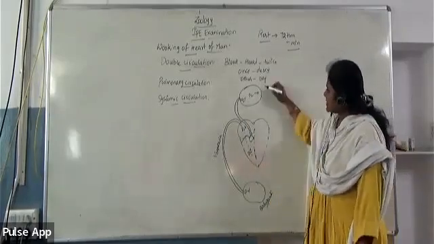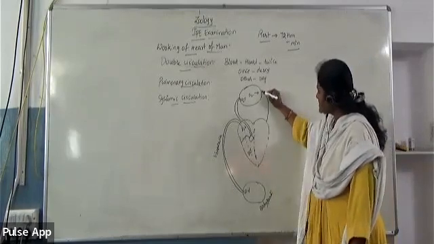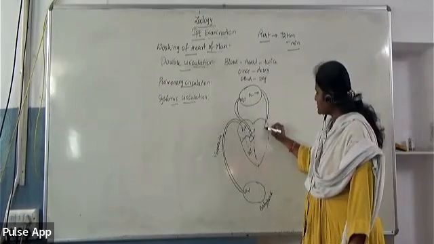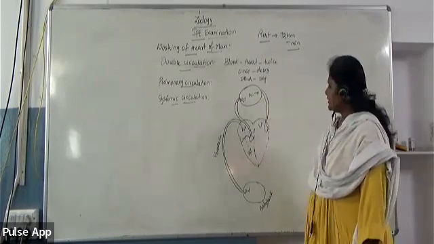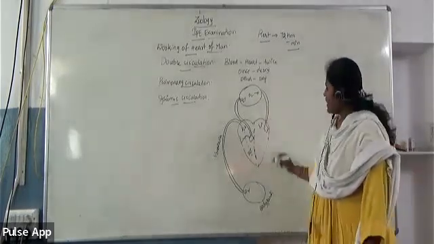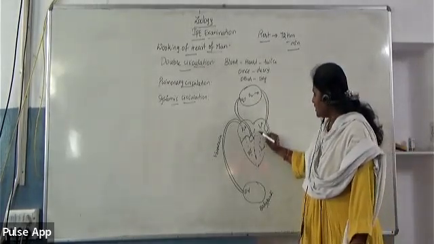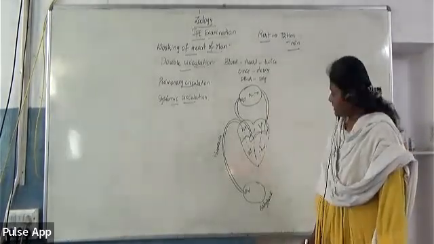Now such oxygenated blood will again be collected by the pulmonary veins, and the pulmonary veins will supply this oxygenated blood into the left atrium. And now from the left atrium, the oxygenated blood is pumped into the left ventricle through the bicuspid valve or mitral valve.